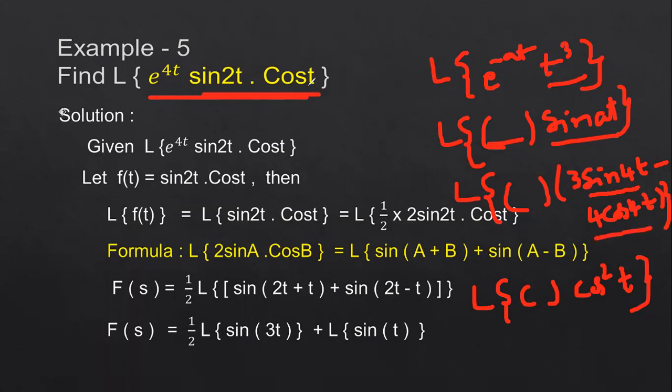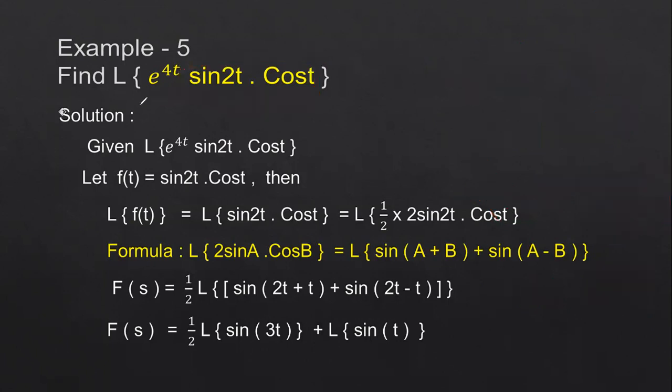Here also the sum is in multiplication. Here it is in subtraction. So each and every problem is different. And in all these cases, first we have to identify the f of t, then convert it into the f of s, then apply the first shifting theorem based on the exponential value, that is nothing but based on the a value in the given exponential function.